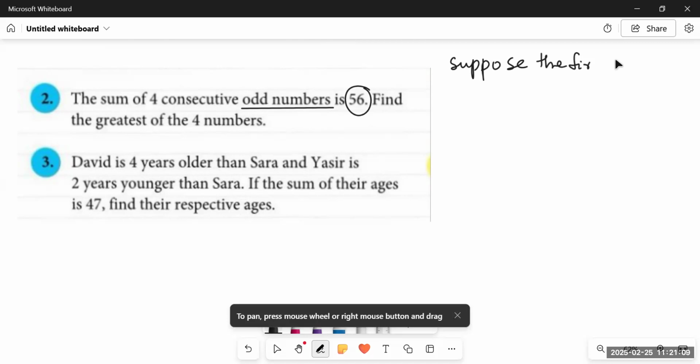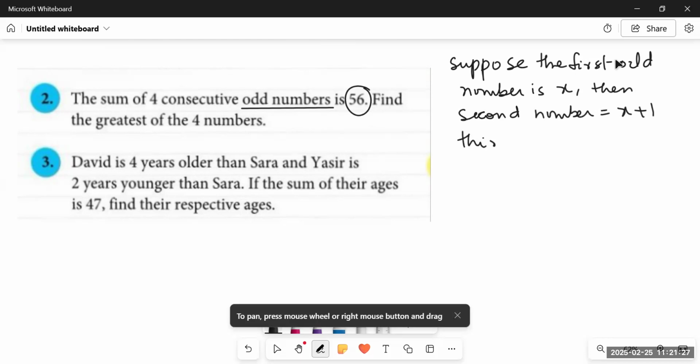suppose the first odd number is x. Then second number, third, and fourth. The second is x plus 2, this is x plus 4, and the fourth one, x plus 6. And they are saying when you add these 4 numbers, these are the 4 numbers, okay?